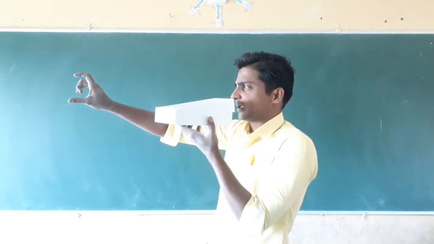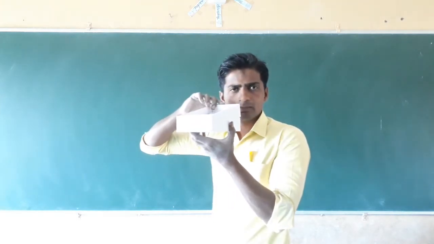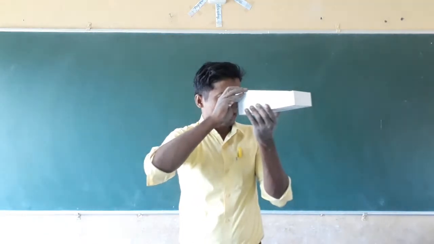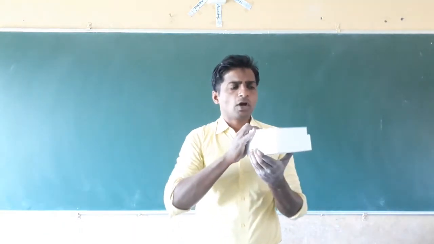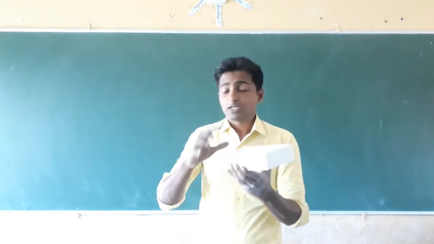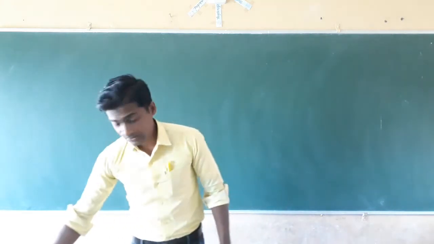We have to see an object which is present in the sunshine, and when we look towards the sunshine object, see what happens? We will see an inverted image.